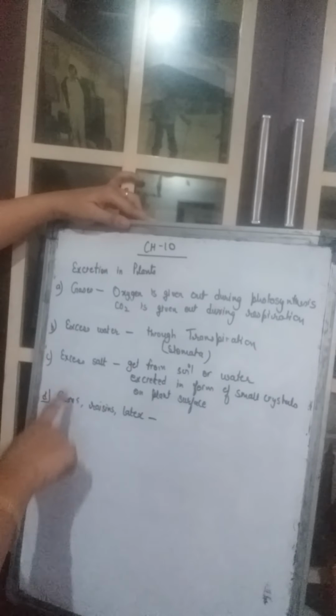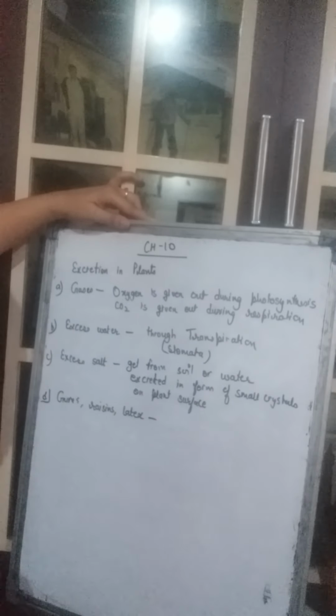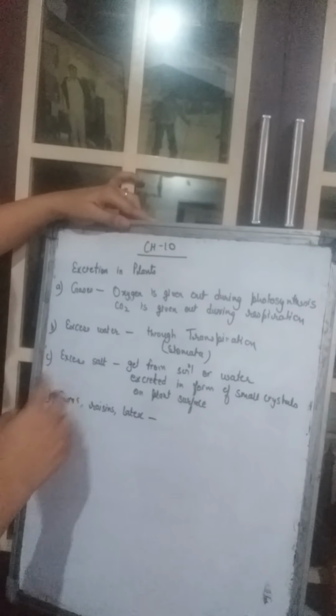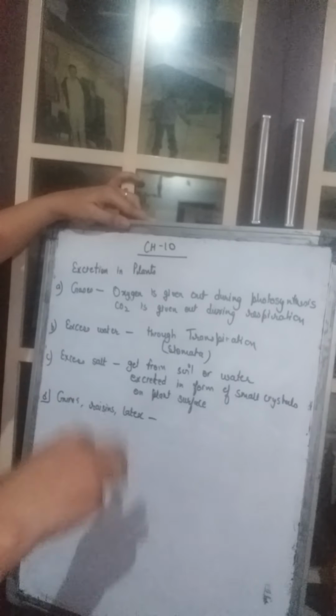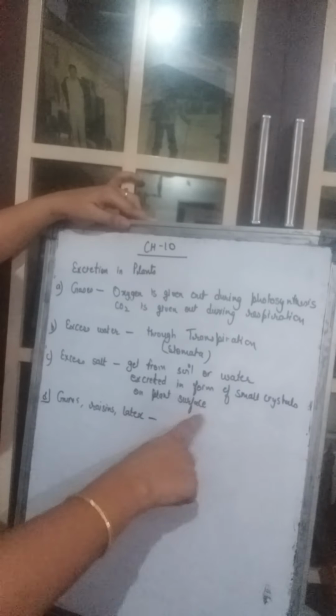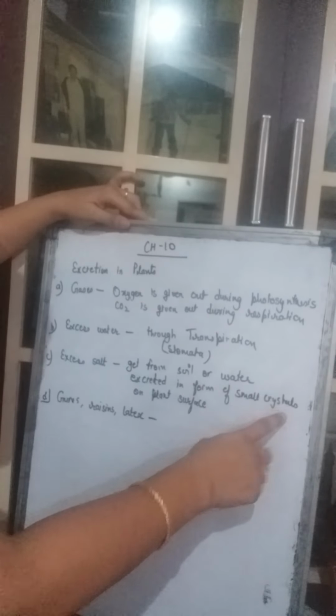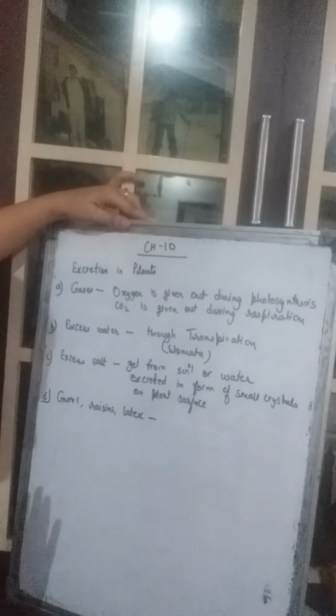Right? Then the excess salt. This excess salt comes either through the soil. If the soil is very salty, then excess salt gets deposited in the plants, or it comes from the water also. Sometimes the water also is very salty. Right? So this excess salt is excreted by the plant, and it gets deposited on the plant surface in the form of small crystals. So this excess salt is also given out.